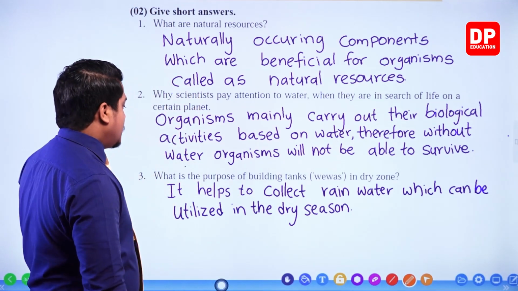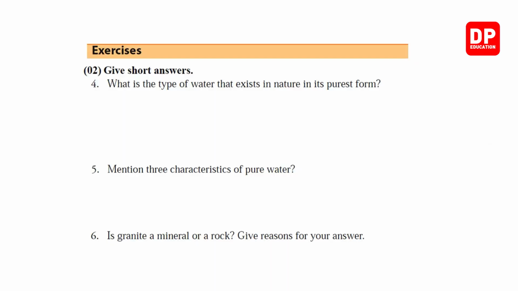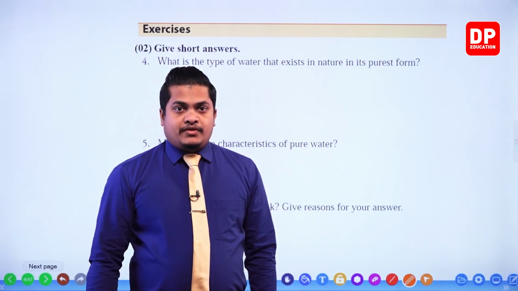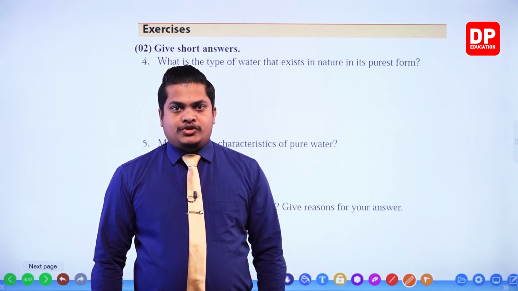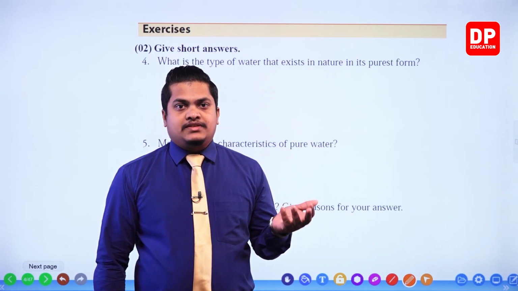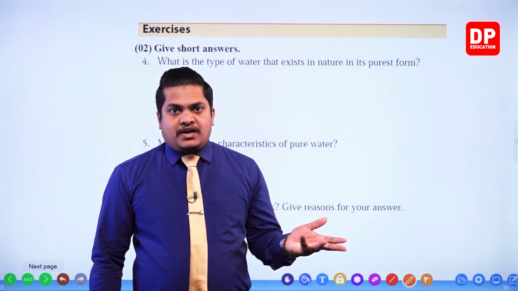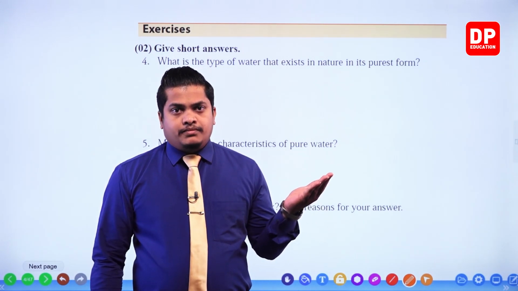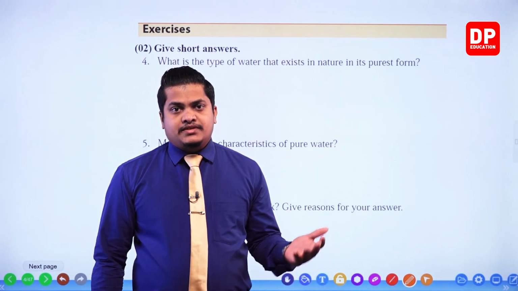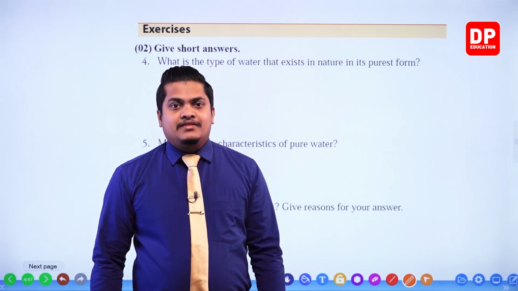Okay. Right. Question number 4. What is the type of water that exists in nature in its purest form? Water that exists in the purest form is rainwater, my dear children. If there is no air pollution, no toxic substances or foreign materials like dust particles or sulfur dioxide, no impure substances within the atmosphere, then the purest form of water we receive is rainwater.